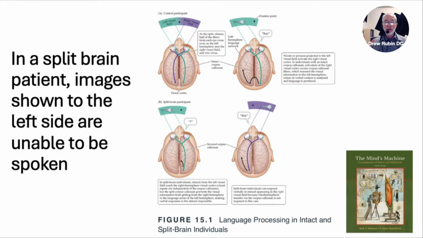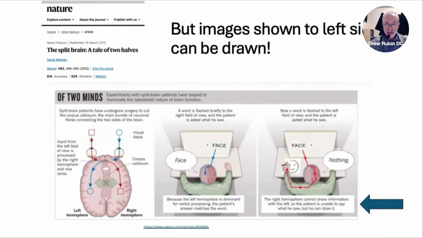And in a split brain patient, when they've split the corpus callosum, images shown to the left side are unable to be spoken because the right side of the brain does not have the same language capacities as the left side. But the key is that the right side of the brain knew what the thing was. So images shown to the left side can be drawn because they do know what it is. They just can't say it.